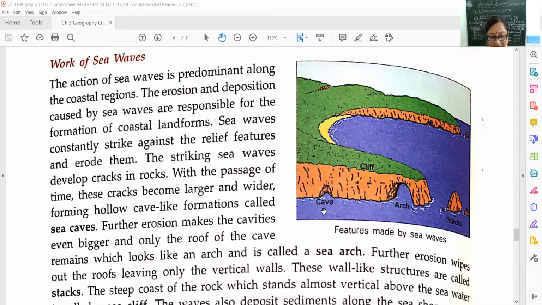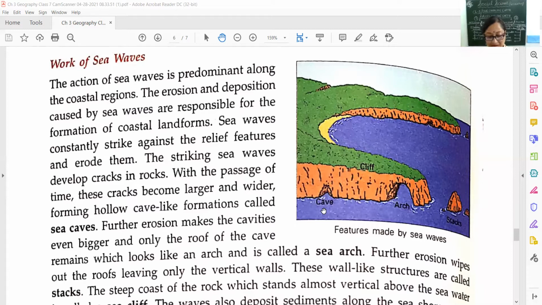The action of sea waves is predominant along the coastal regions. The erosion and deposition caused by the sea waves are responsible for the formation of coastal landforms. So many sea waves are there at the coastal area, so many landforms are formed. Sea waves constantly strike against the relief features and erode them.